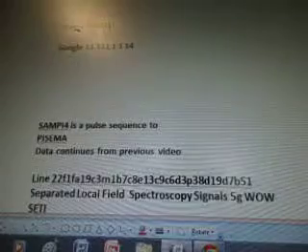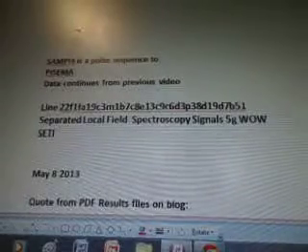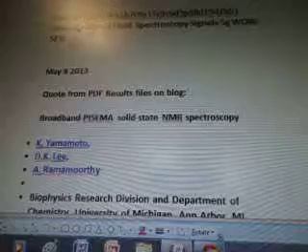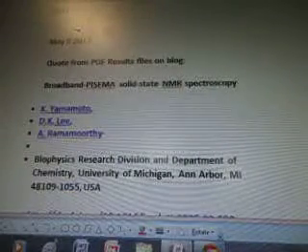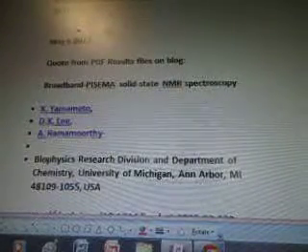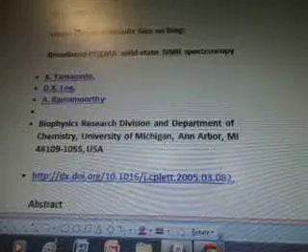SAM14 is the pulse sequence to PISEMA. The data continues from a previous video. There's the line. Separated local field spectroscopy signals. May 8th, quote from PDF results, files on blog. Broadband-PISEMA solid-state NMR spectroscopy. Those are the names of the scientists.